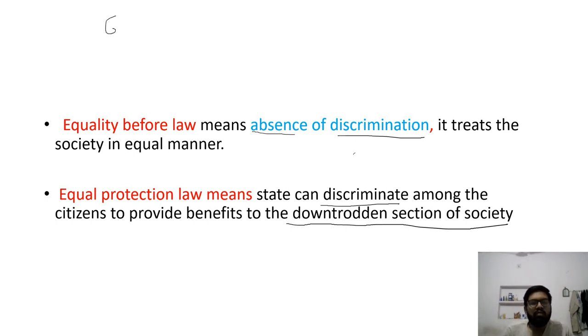Now look, suppose in our society we have some separation, like General, OBC, SC, ST. Suppose SC, ST are very poor. They don't have enough money. Can they buy such kind of high costly products? No. Do they have very high profile products, high profile facilities?